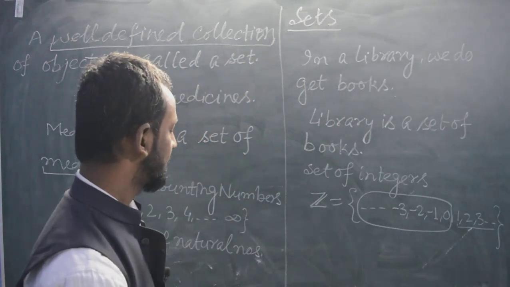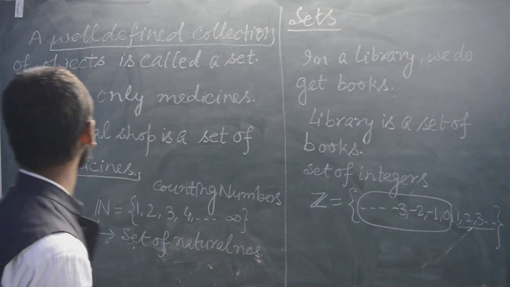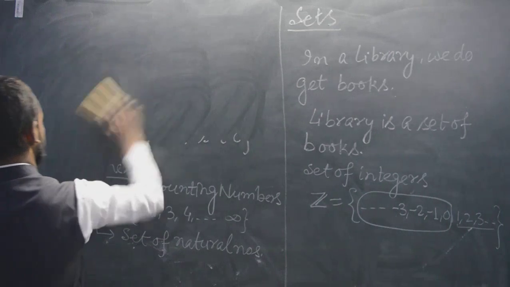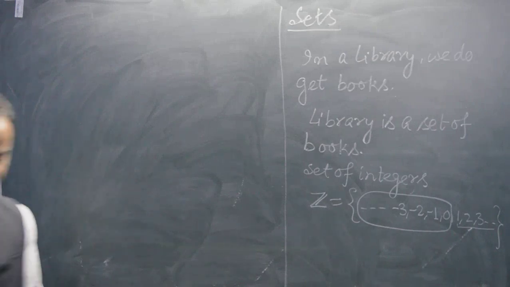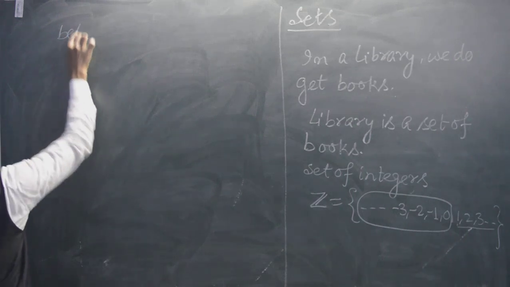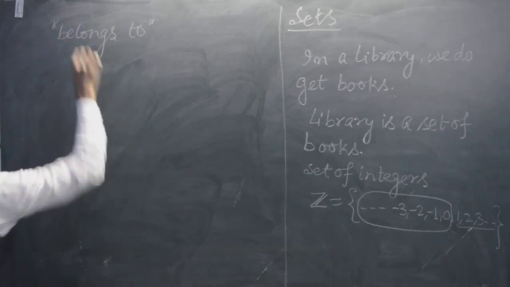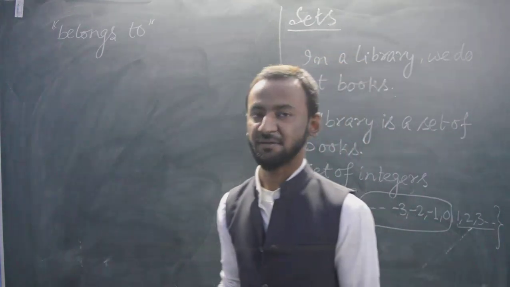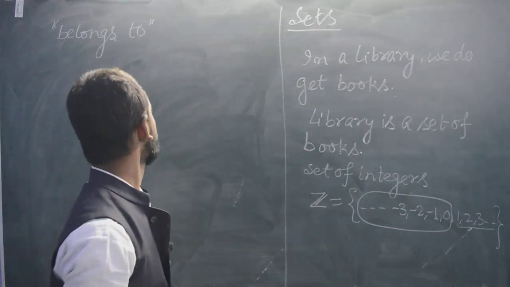Now we will go for belongs to and does not belong to. Belongs to means some elements which are in the set. So we will say that element belongs to that particular set.